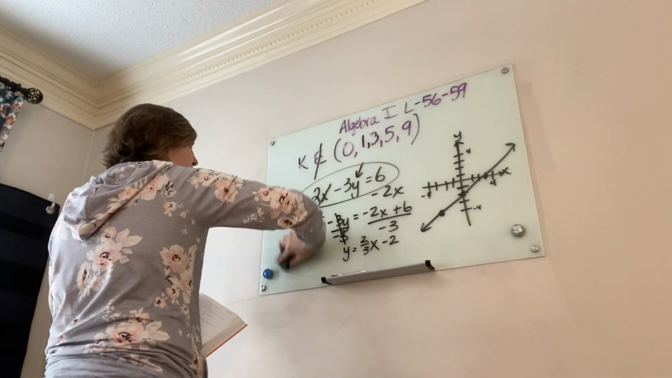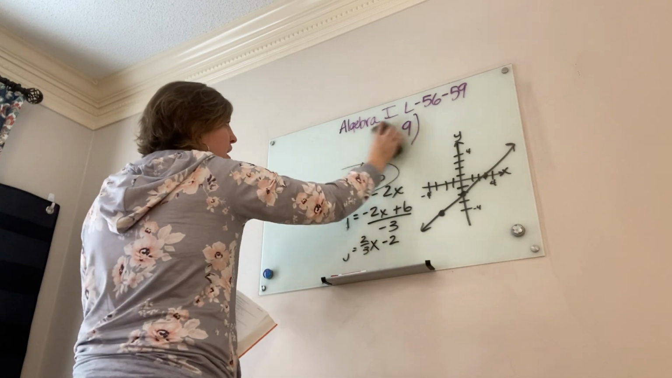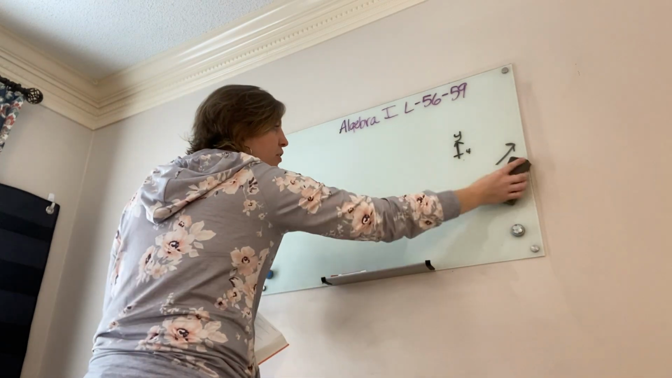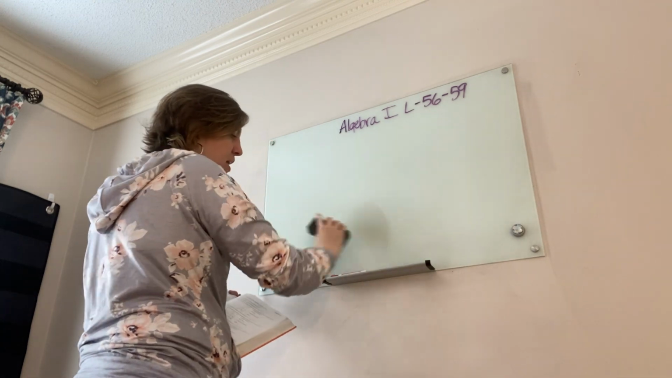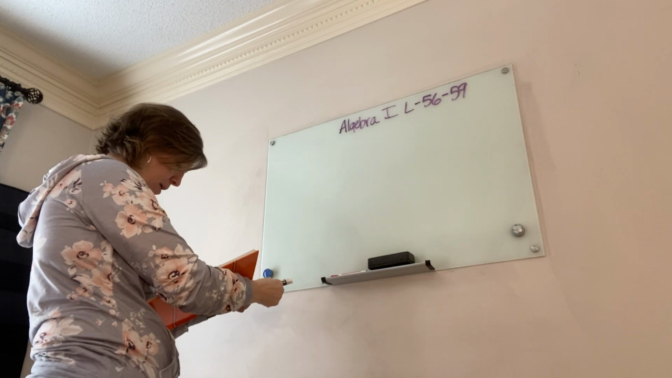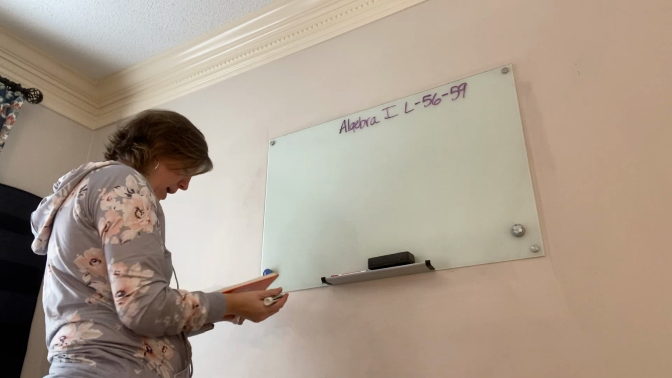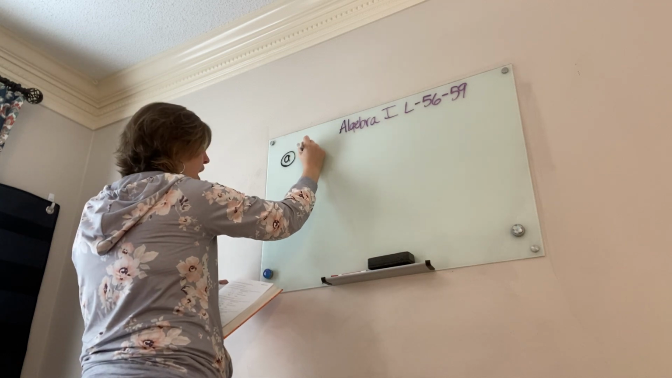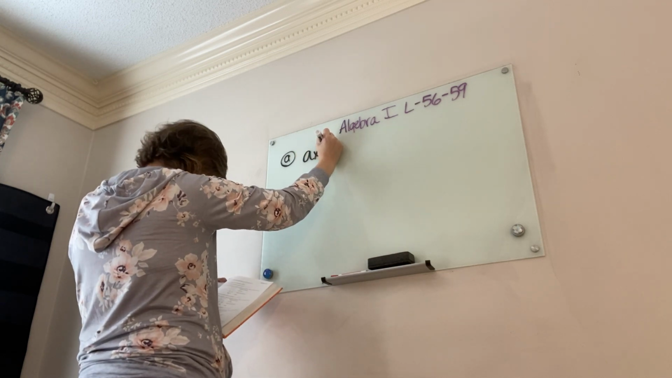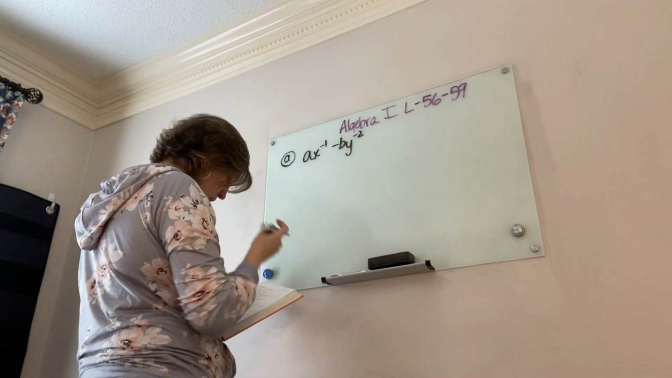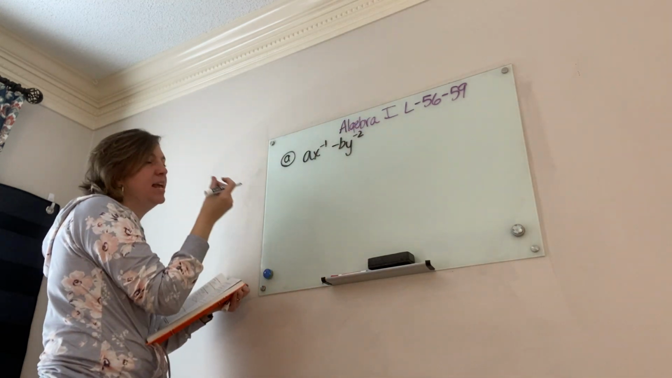So hopefully this is nothing that will intimidate you, even though it's a new looking concept. It's just another way that it starts out different, but then you've already handled them, so hopefully that won't be too intimidating. So let's look at practice A. Practice A is a x to the negative 1 minus b y to the negative 2. All right. So what is that?